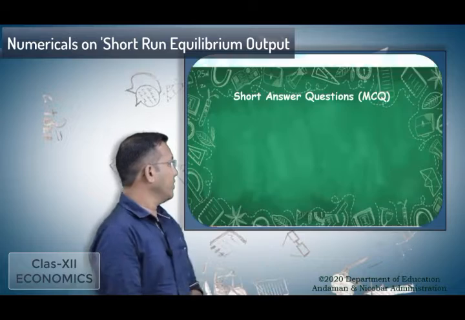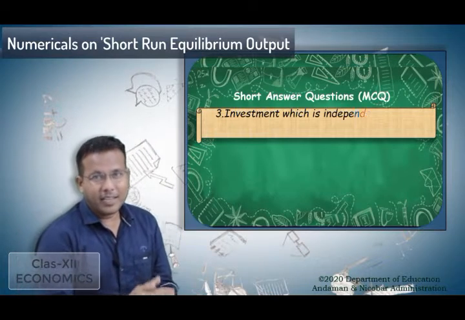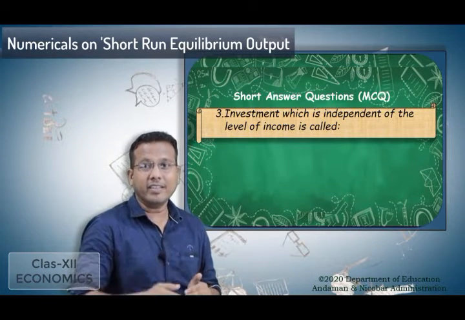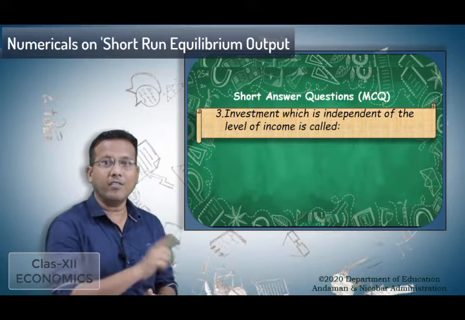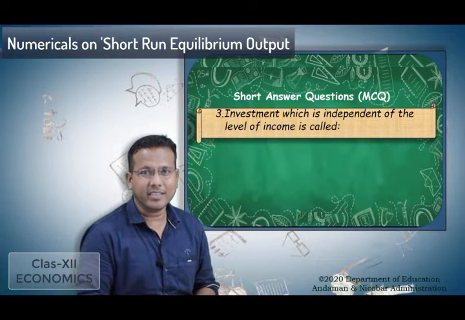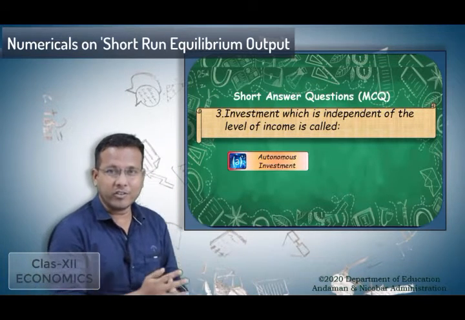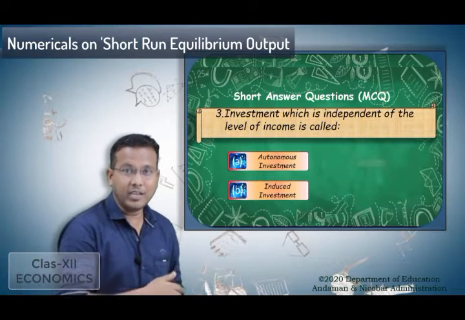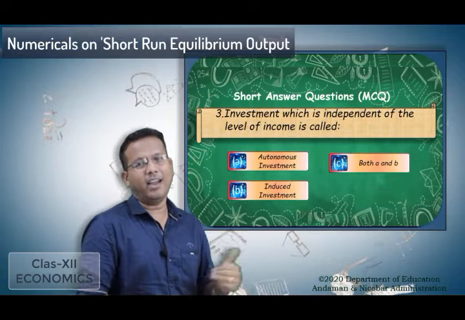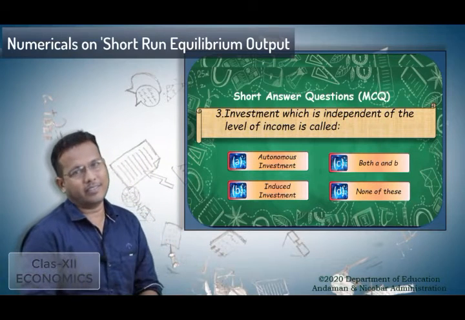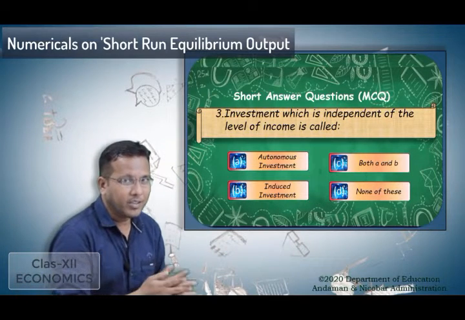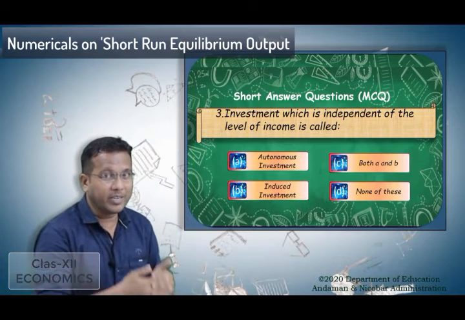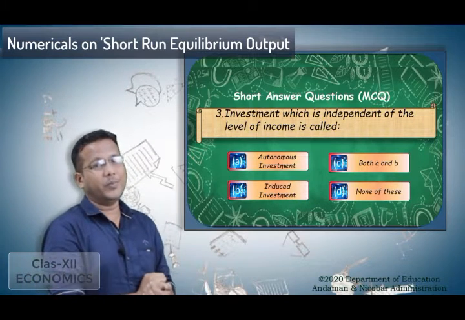Okay, look at the third question. The investment which is independent of the level of income is called what? A, autonomous investment. B, induced investment. C, both A and B. And D, again, none of these. So can you guess the answer? Which kind of investment is independent of the level of income?